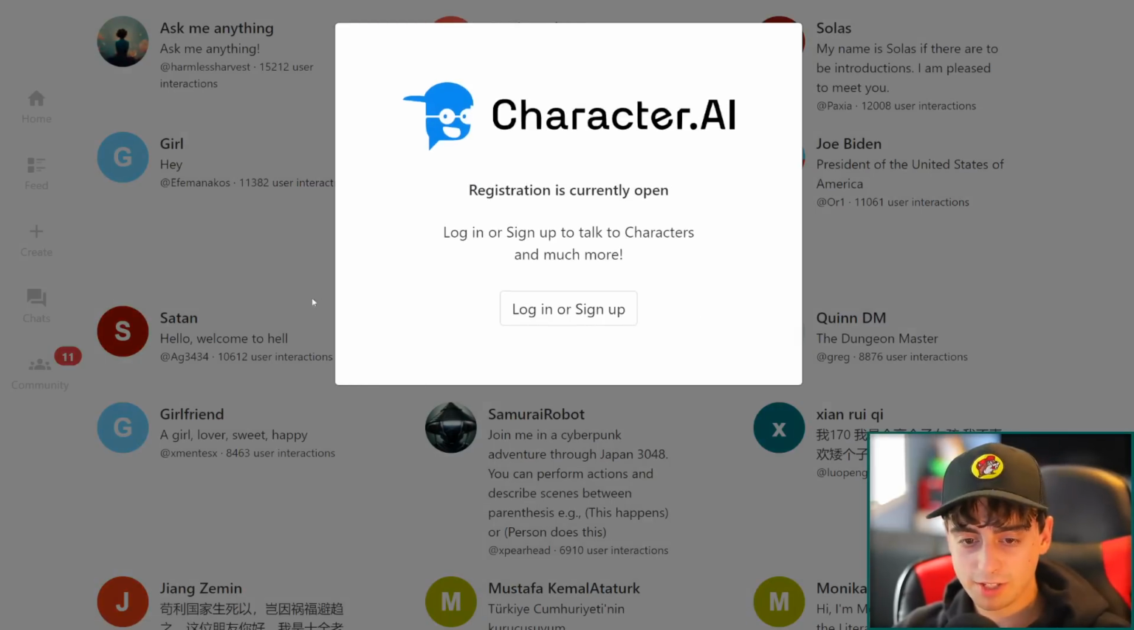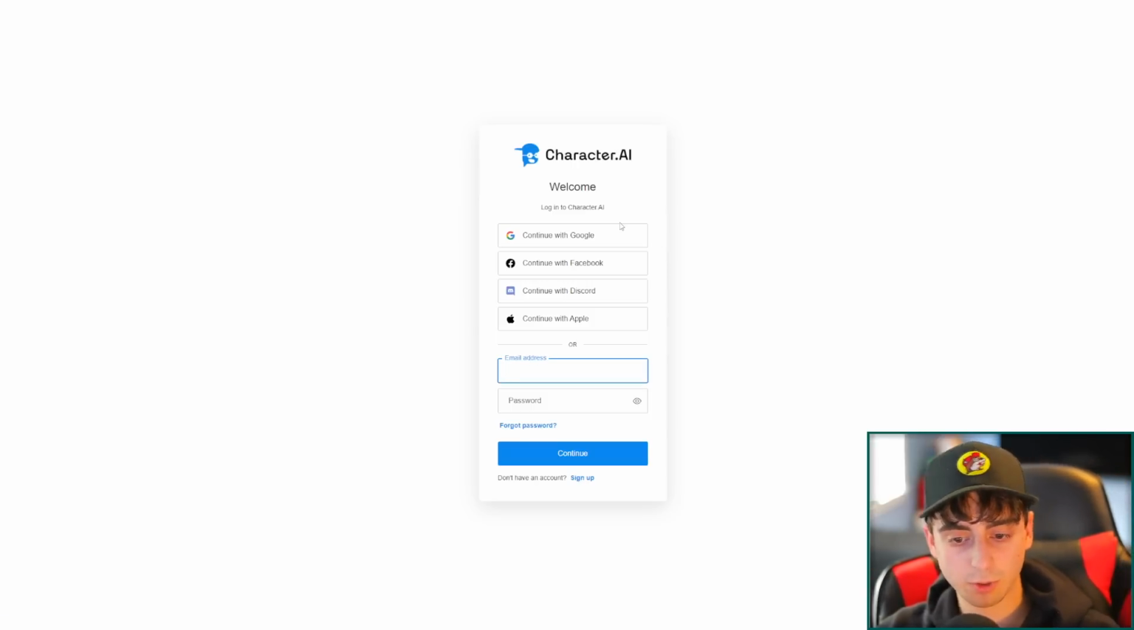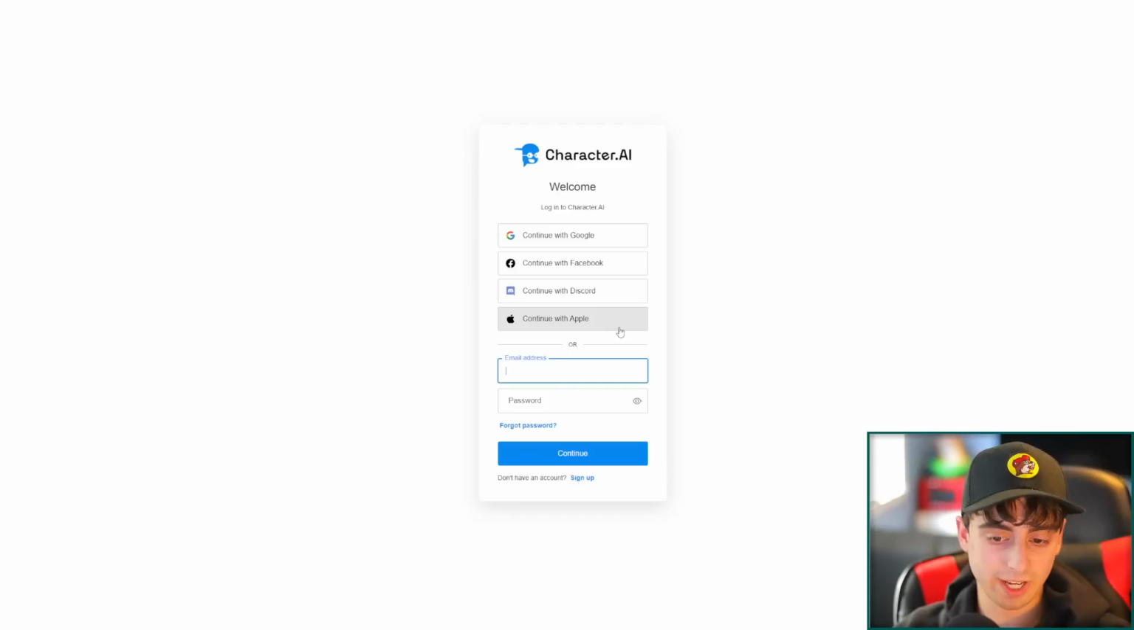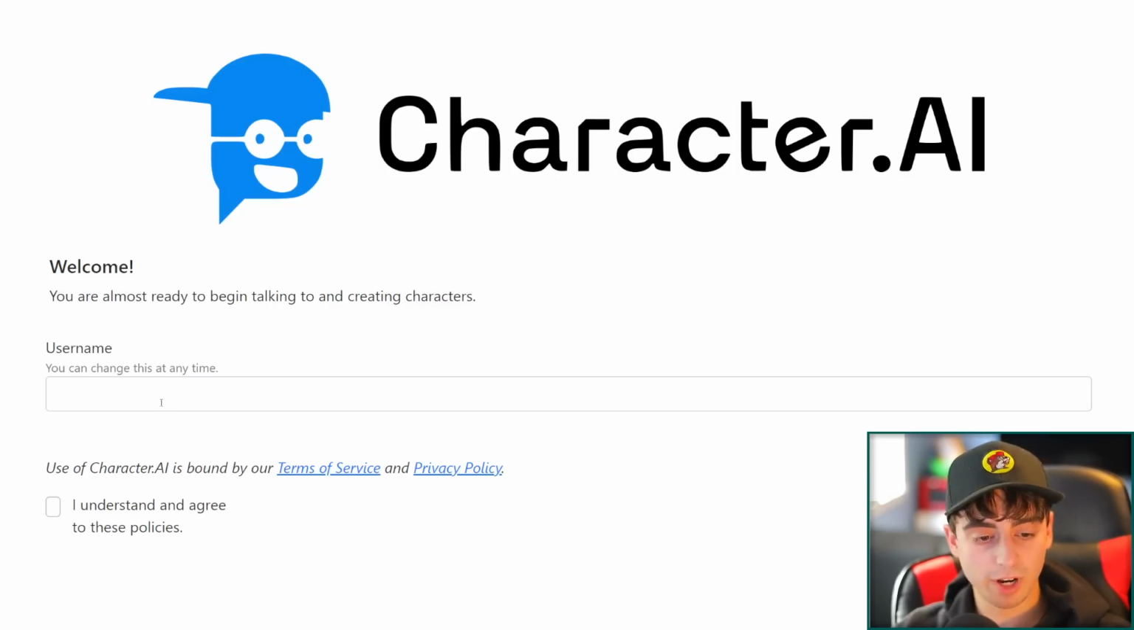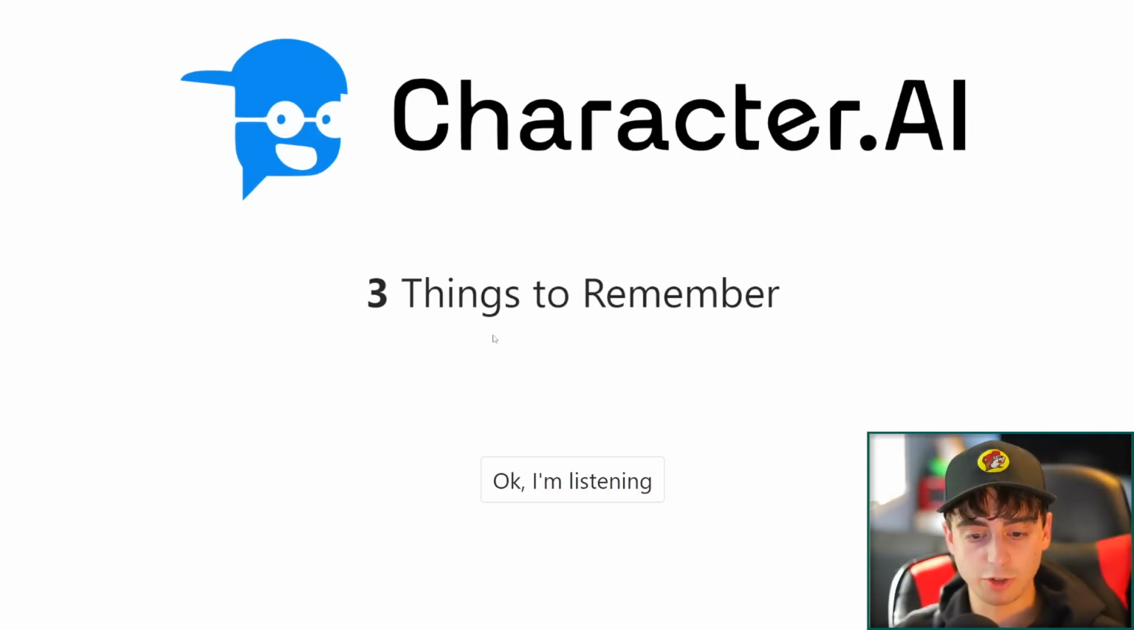If you want to chat with any of these characters, registration is currently open to the public. You can log in or sign up to talk to characters. Logging in is very simple here. We've got some fantastic login options: Google, Facebook, Discord, and Apple, or you could just straight up make an account with them. When you create a brand new account, you're going to have to type a username in. You can change it at any time. So you just type a username in, click understand, and then join Character.